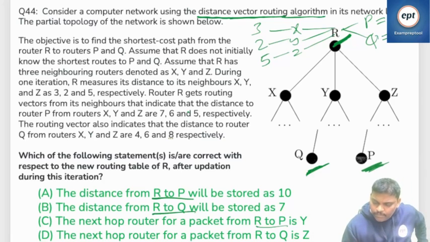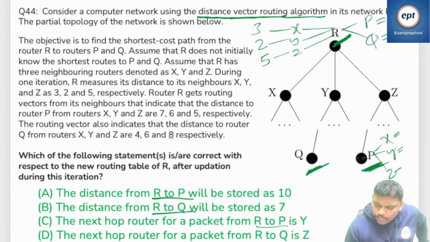Let me write now. Distance to router P from routers X, Y, Z are 7, 6, 5.